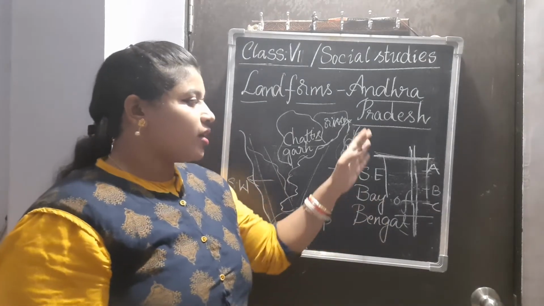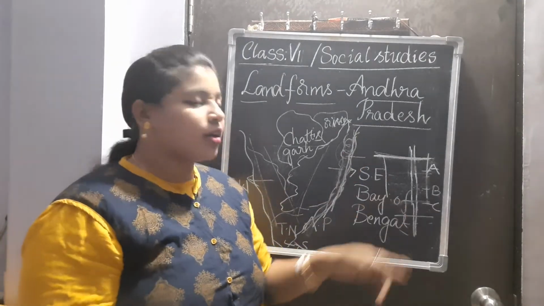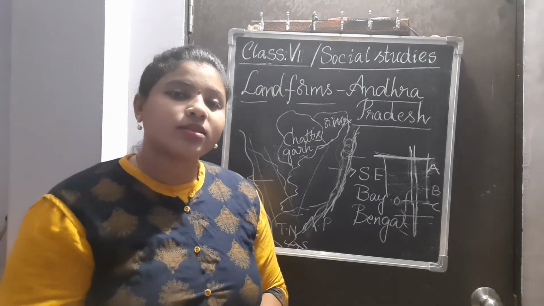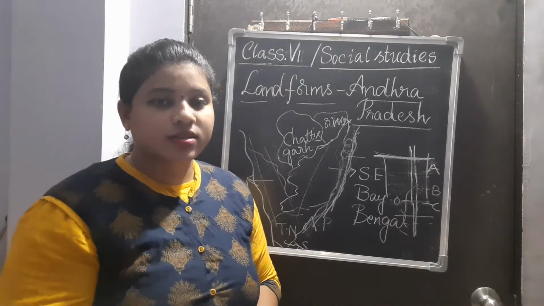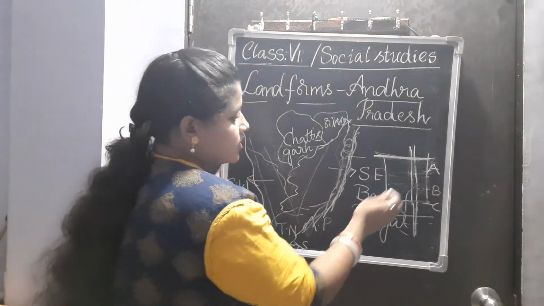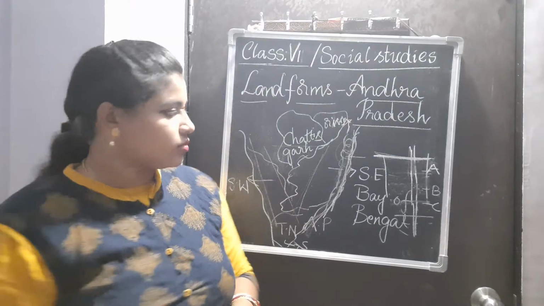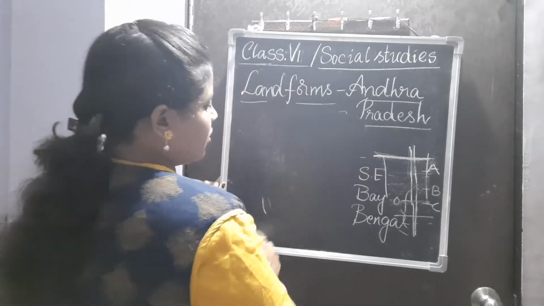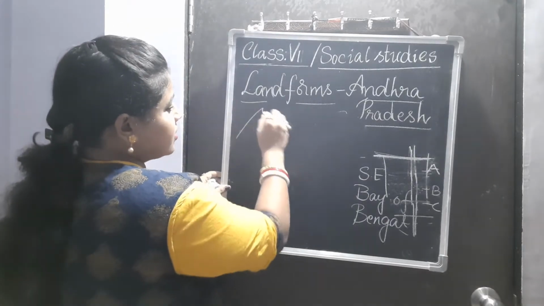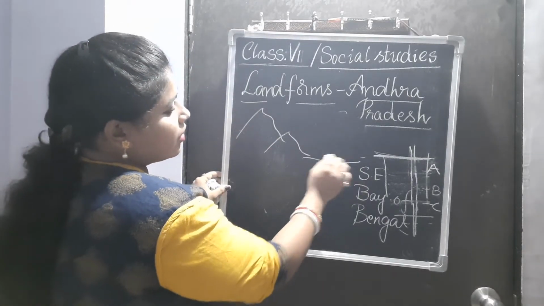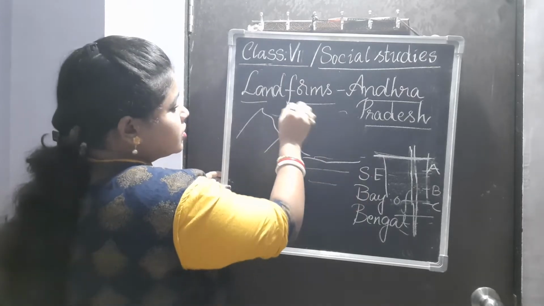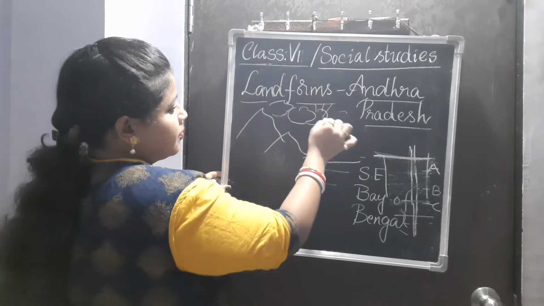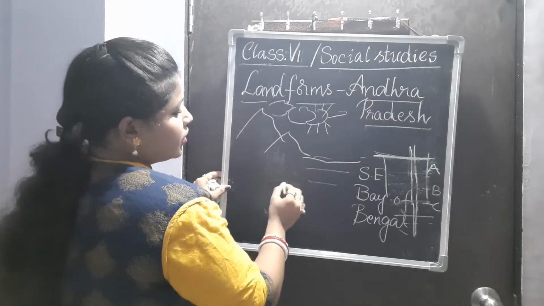People living in the coastal areas also have this kind of problem, but for people living in the mountain and hilly areas, the chances are worse. For example, if these are the mountains, and here we have the oceans, here it is land.